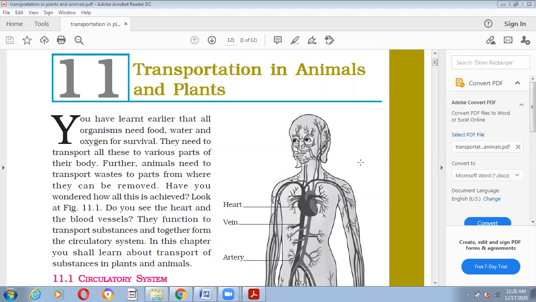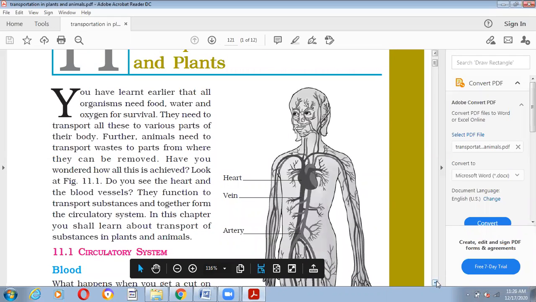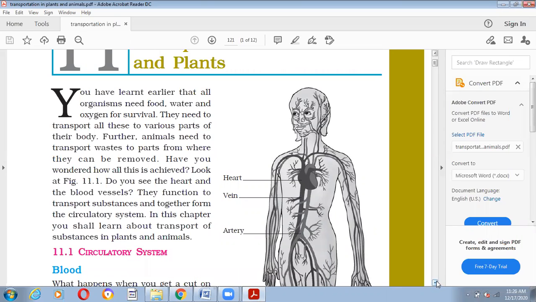So what do we transport? We know that organisms need food, water and oxygen for their survival. So now these things have to be transported to the various parts of the body, right? Same way, where waste is produced, that has to be removed from the human body, and from plants in the same way. So what part of the human body transports all these materials, right?